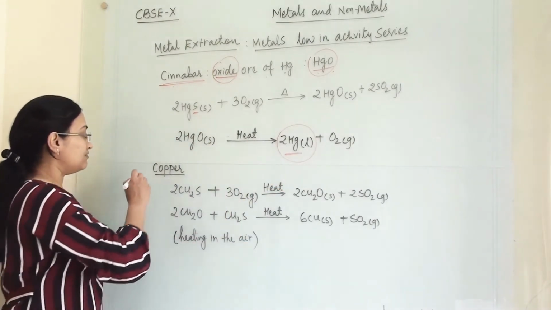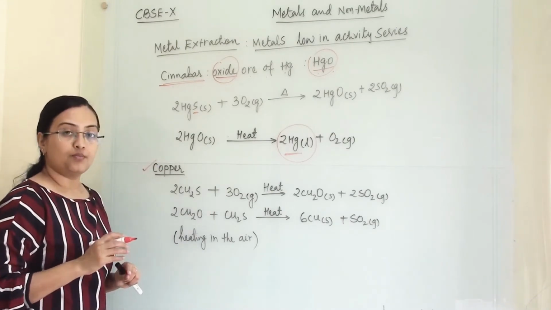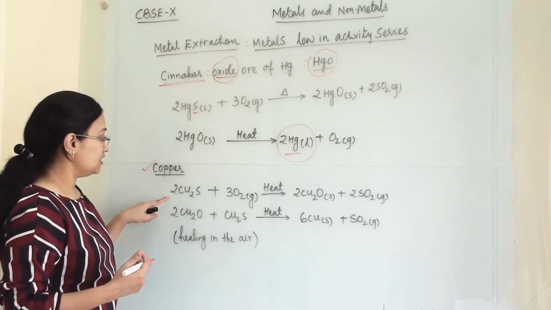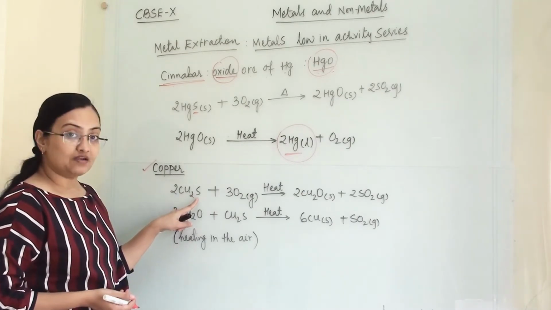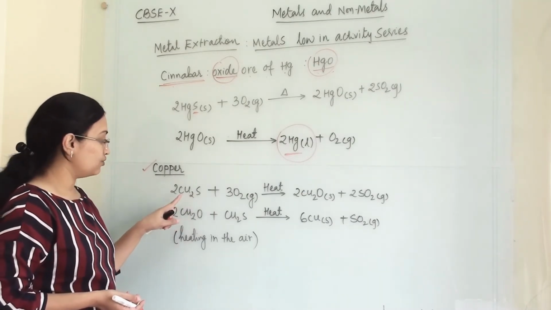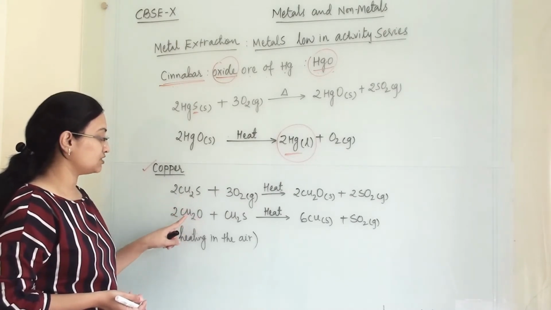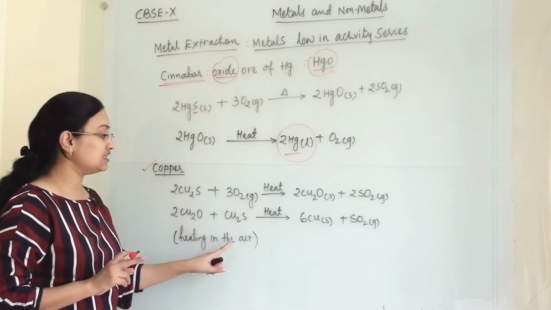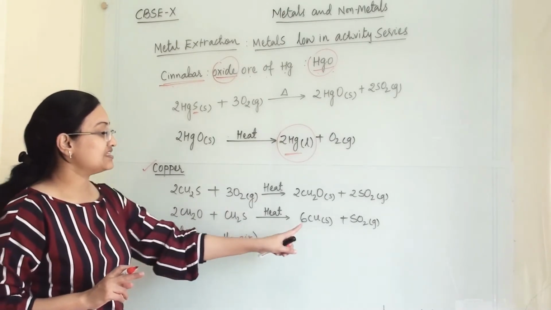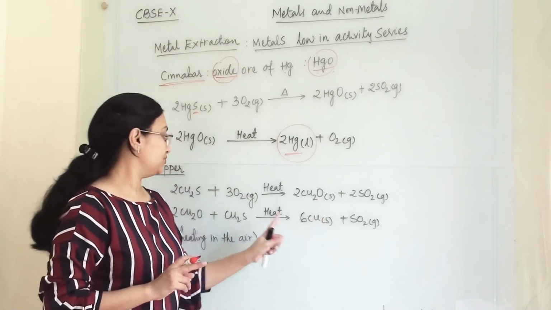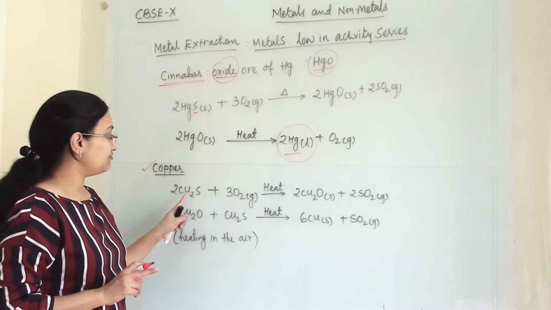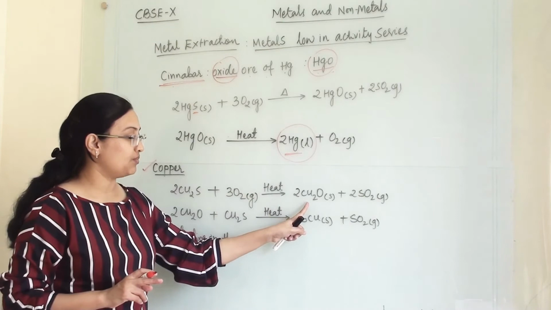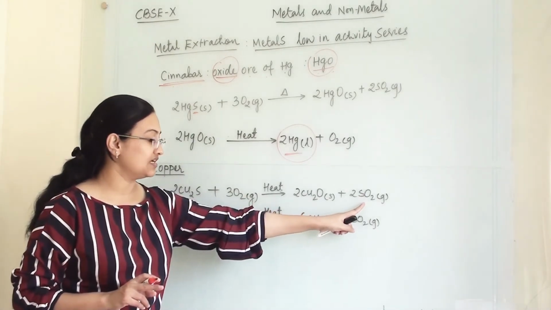Now when we are talking about copper, copper is also placed low in the activity series. So copper, when combined with sulfur, gives a sulfide ore of copper, or there will be an oxide ore of copper. Simply by heating in air, we can separate them from their impurities. When we heat copper sulfide in the presence of air, we get copper oxide and sulfur dioxide gas.